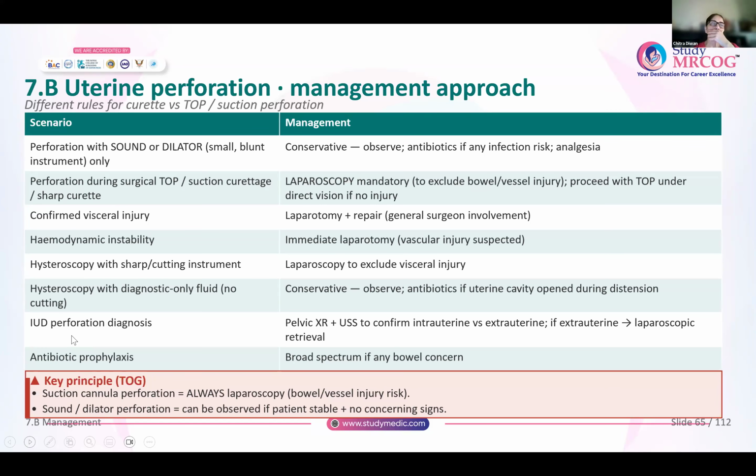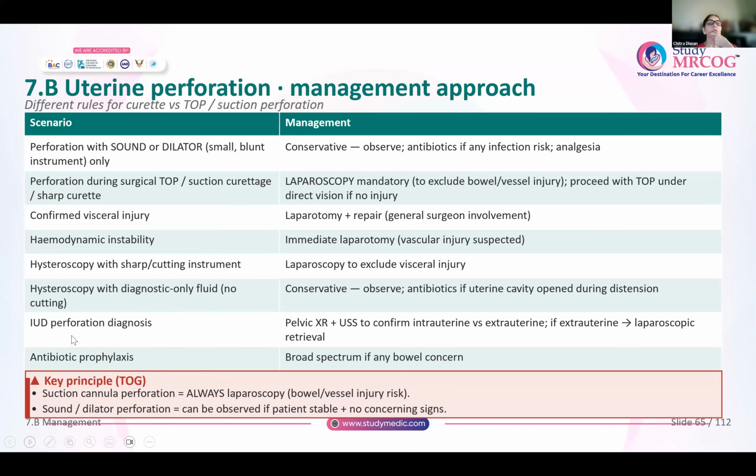So the damage that they are going to cause is not very significant; they will not cause bowel injury or are unlikely to cause vascular injuries. So for them, management can be conservative. You can just observe them. If there is any risk of infection, you can give antibiotics, and to relieve pain, you can give analgesia.